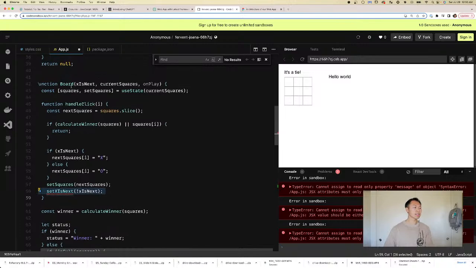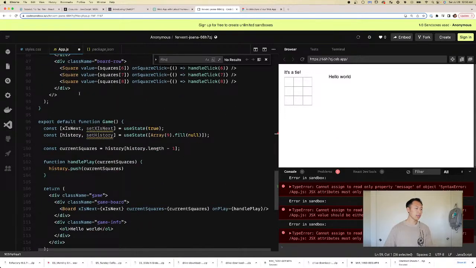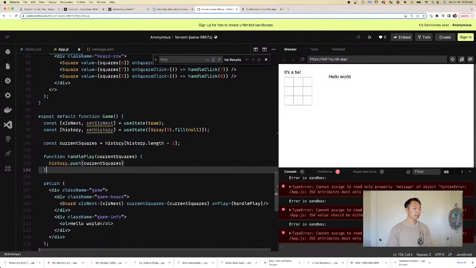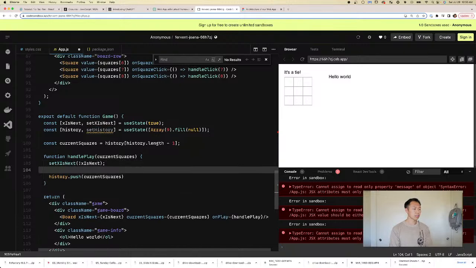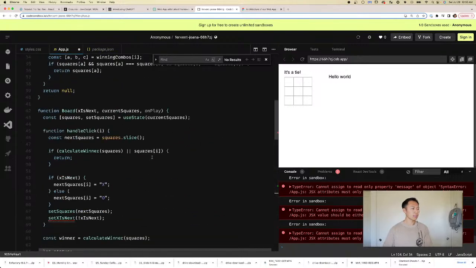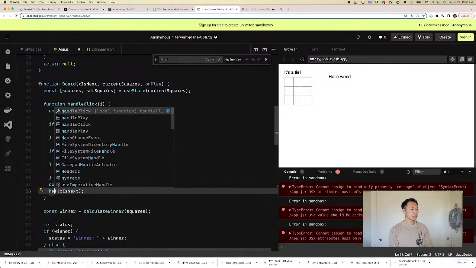Since X is next is kept track in the previous state, I think we're gonna have to call it in here, right, on handle play. And then we're just gonna do handle play here. So on play.